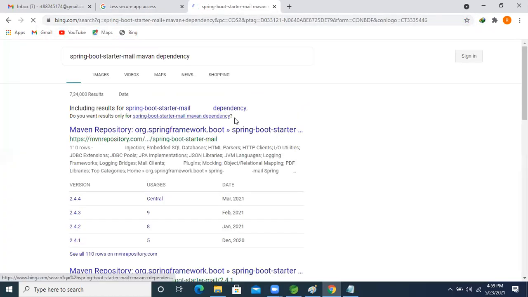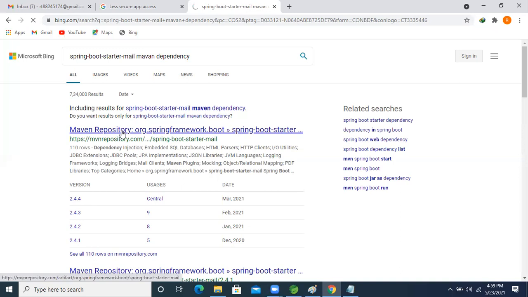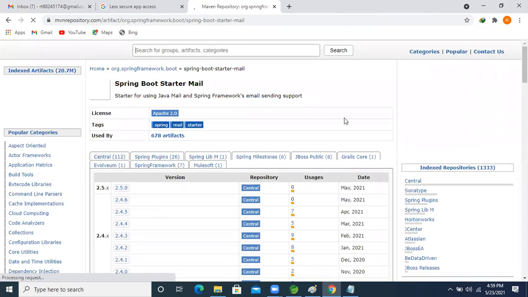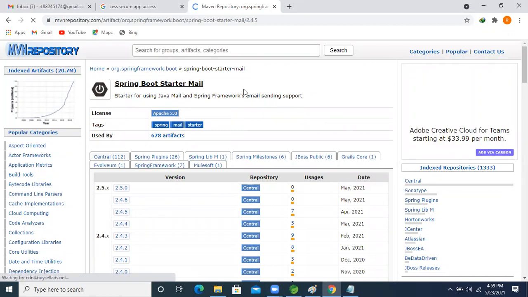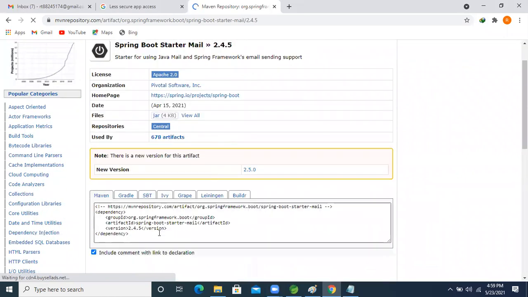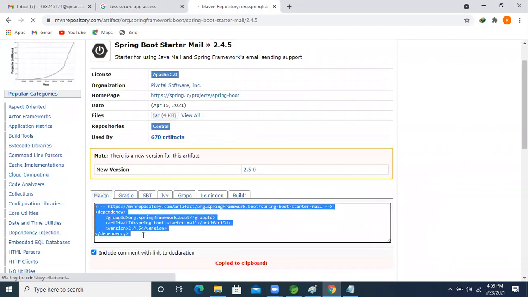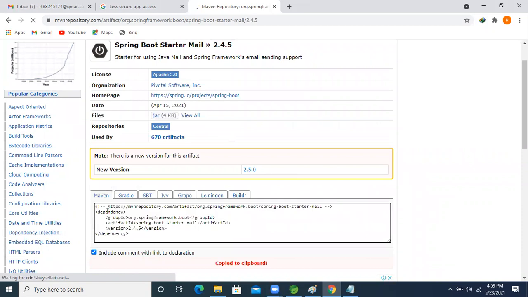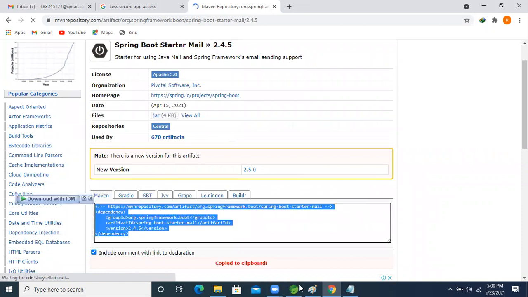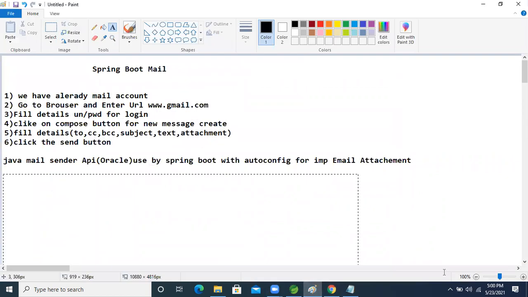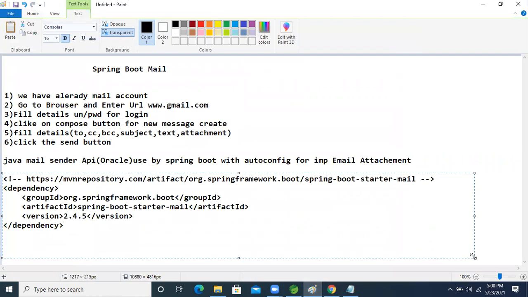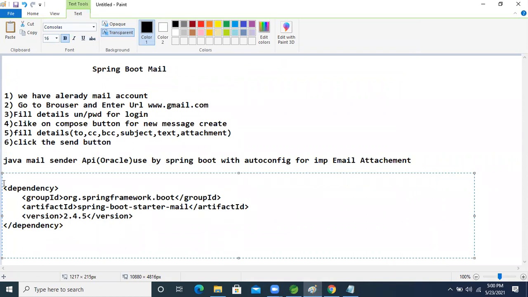Maven dependency, whenever we put this dependency inside our application, the Spring Boot mail starter, the boilerplate code will be removed. Whatever boilerplate code is there, it will be removed, and we just need to concentrate on the logic only, guys.